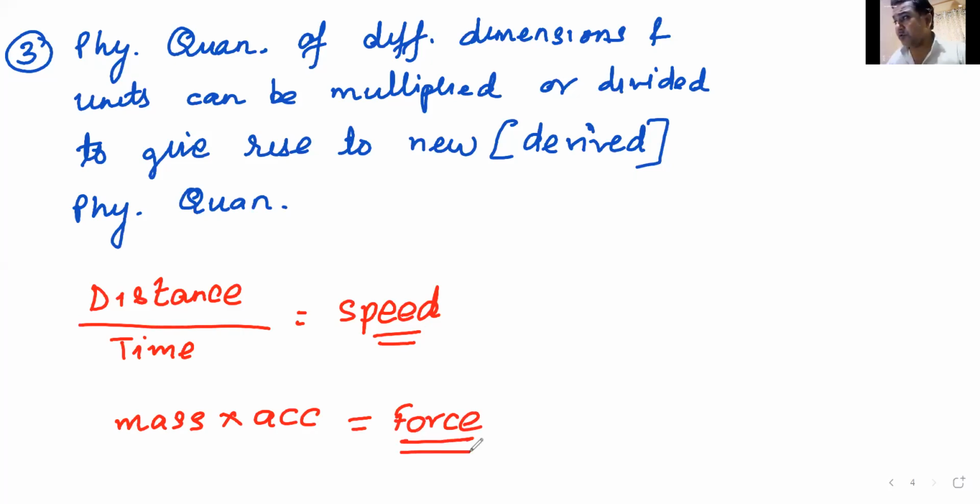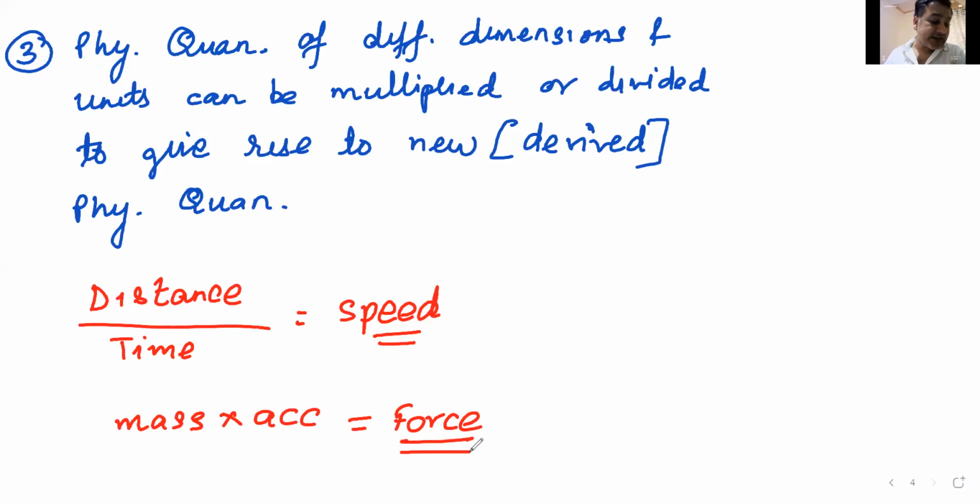So what we have understood from this small discussion is that if physical quantities are multiplied or divided, we'll get new quantities. As simple as that. Mass by volume is density, correct? New physical quantity. Speed into time is distance. You can get infinite physical quantities.